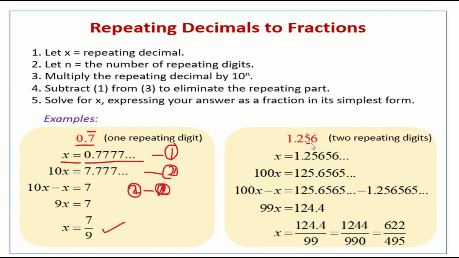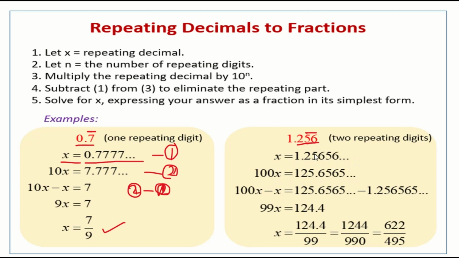See here, how many digits are repeating? The bar is given under 5, 6. So 2 digits are repeating, which means you have to multiply by 100. If I multiply by 100, these 2 digits will move to the left. First step: let x is equal to 1.2565656, with 56 repeating, so I write 5656 like that. Next, since it is 2 digits, we multiply by 100. So 100x is equal to 125.656565.